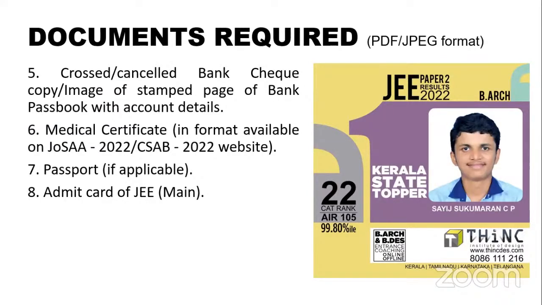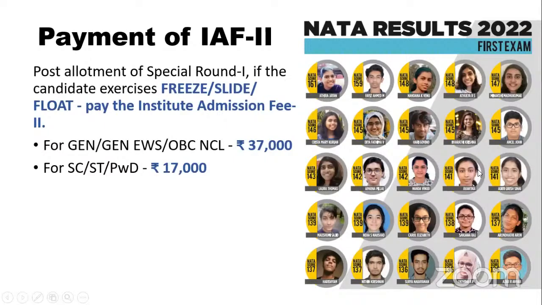Bank checkbook, crossed bank checkbook is required, medical certificate, passport if it's applicable, and admit card of the exam that you have written. Okay, so these are the main things that you need to have once you get a seat.